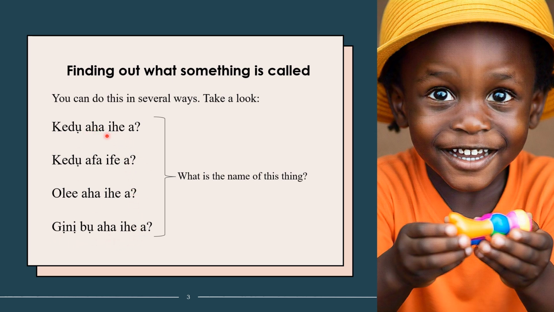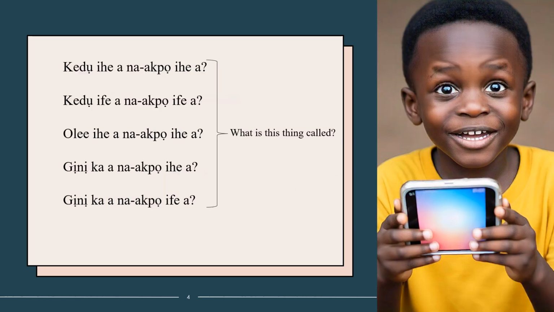These four sentences you're seeing here, they all mean the same thing. What is the name of this thing? So, feel free to use any one you find easiest, because any Igbo person will understand you perfectly. Alright? Let's go to the next one.